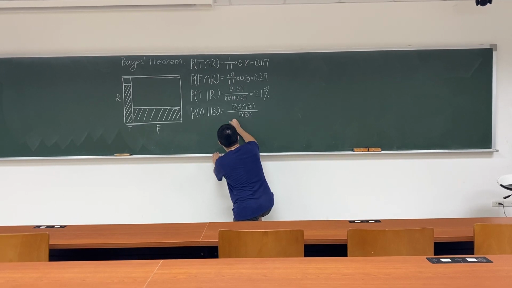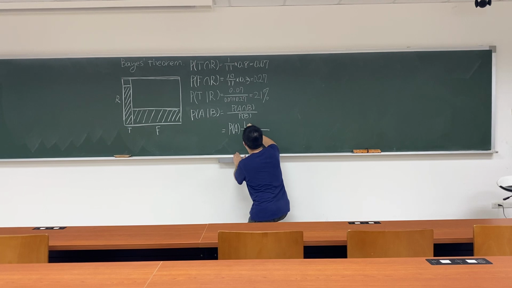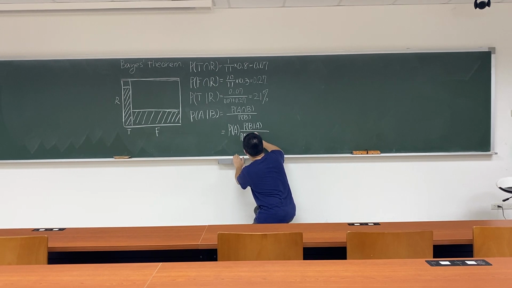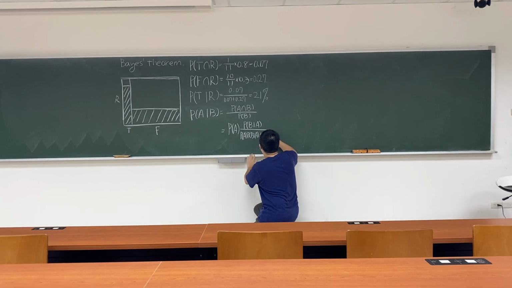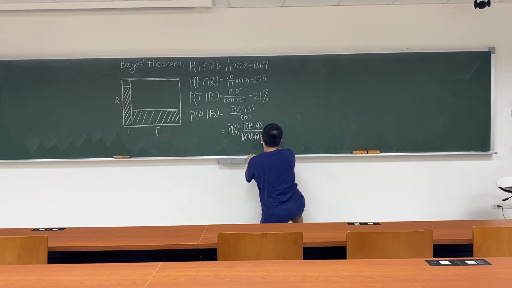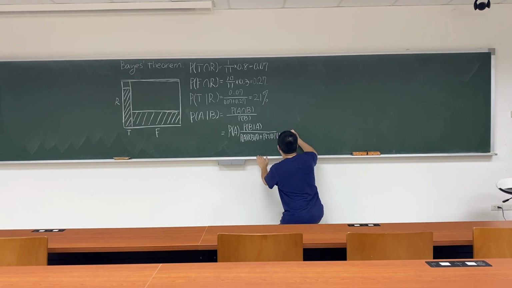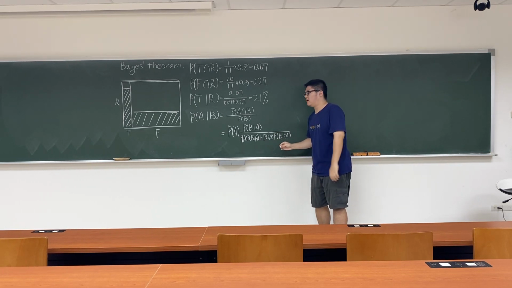The probability of A times the probability of B given A. And the denominator is P of A times P of B given A plus P of not A. In this case, P of not A is the probability of being a farmer times P of B given not A. Okay. So what does this equation tell us?